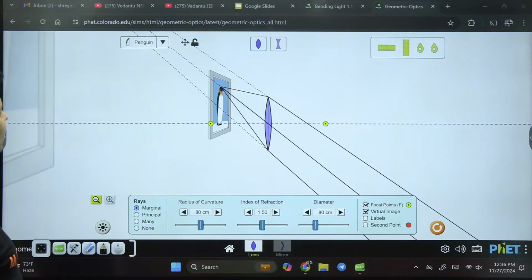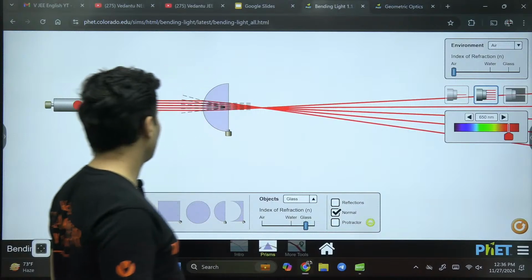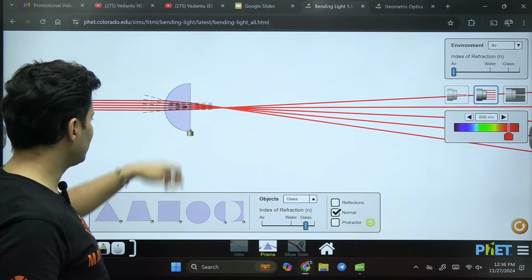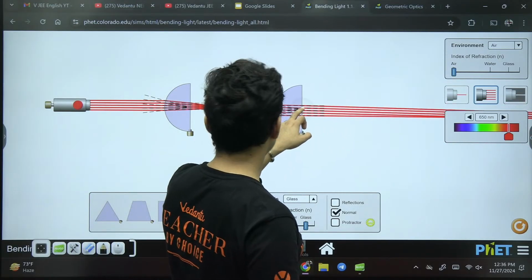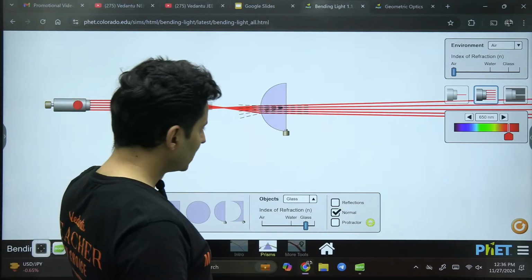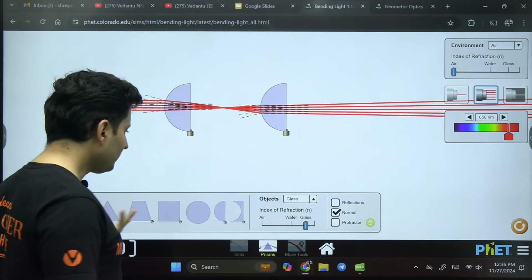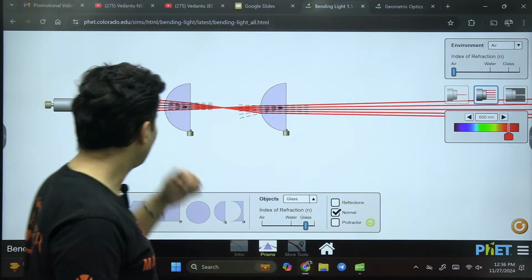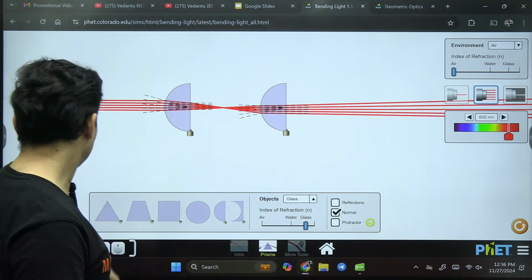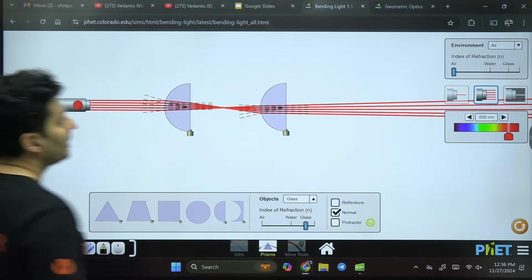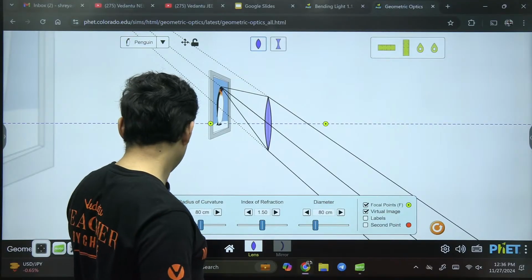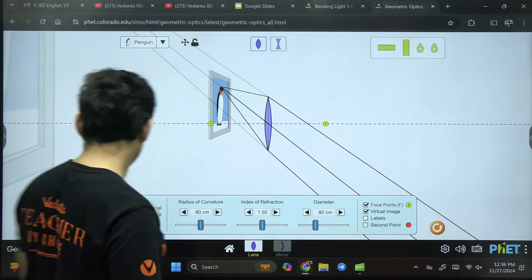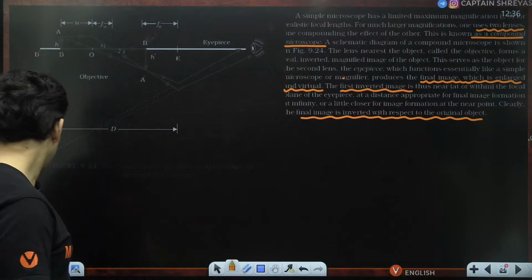Now let me see if I can somehow make that compound microscope for you. It's slightly difficult. This is a convex lens. I need one more convex lens. No, I can't do it over here. Sorry guys, I can't create that over here as of now. It's not allowing me. I can't create two lenses. I wish I was able to add two lenses. Then I would have been able to show it to you. Okay, anyways, I'll just show you here only what exactly is done.